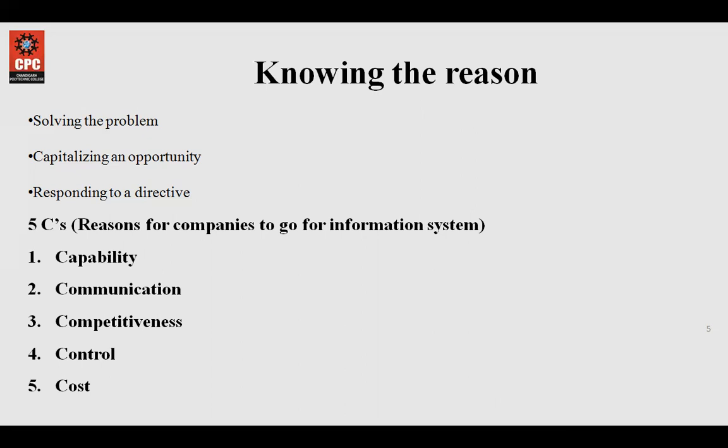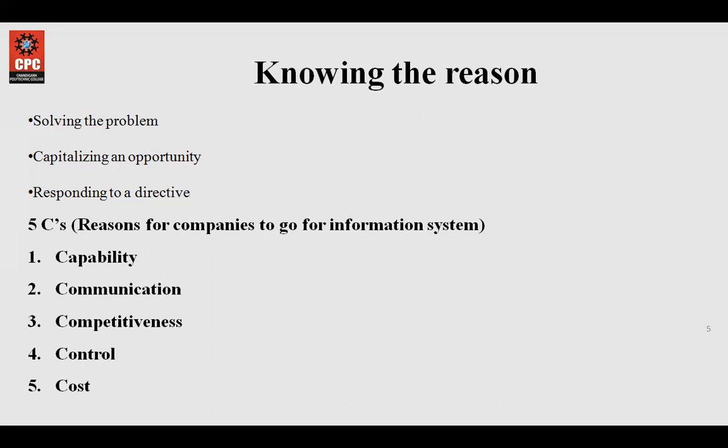Otherwise, they might have huge losses. Suppose there is a person at the billing counter who is careless about it, and the machine or the software is not working properly. This can cause a lot of loss to the company itself. Then capitalizing on an opportunity.